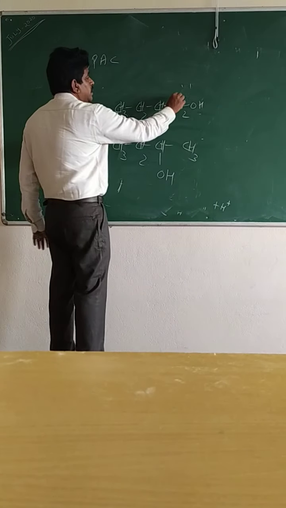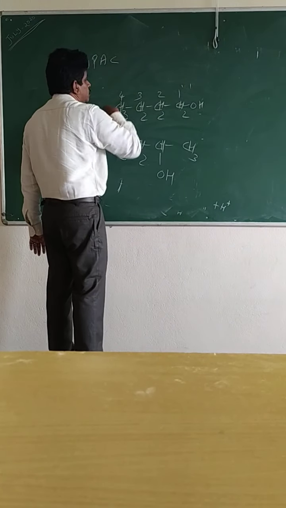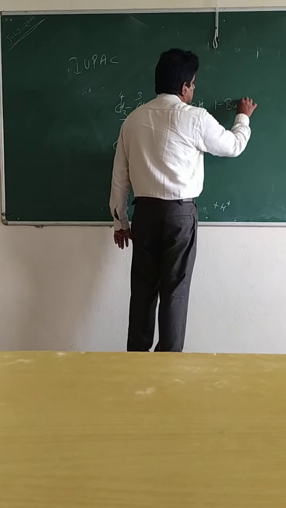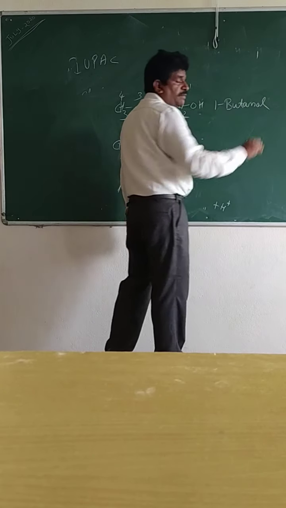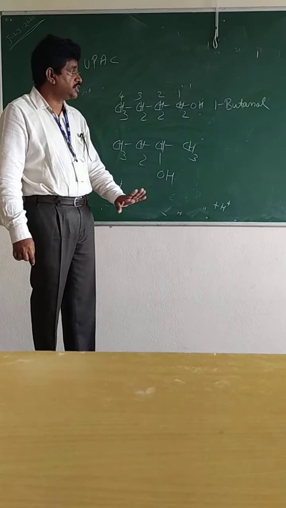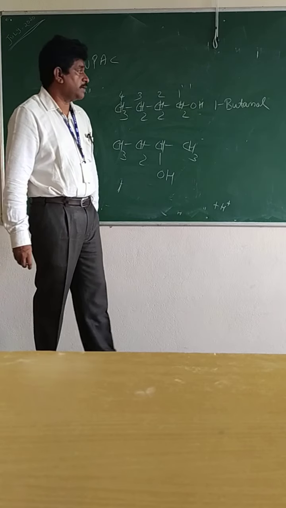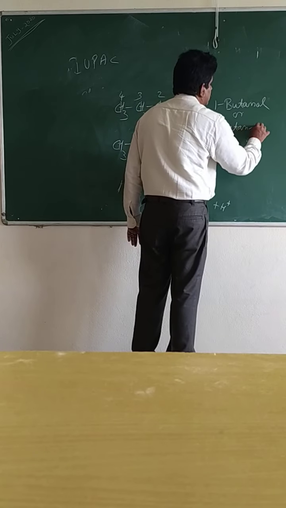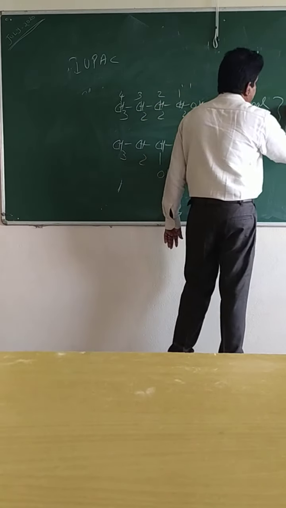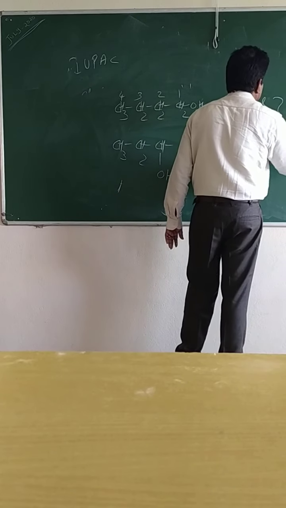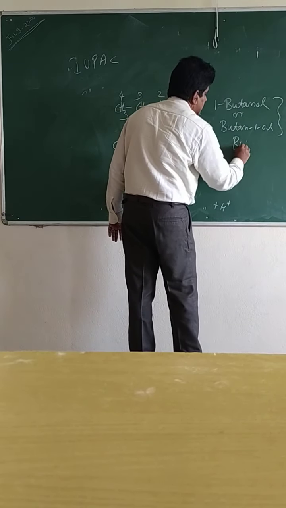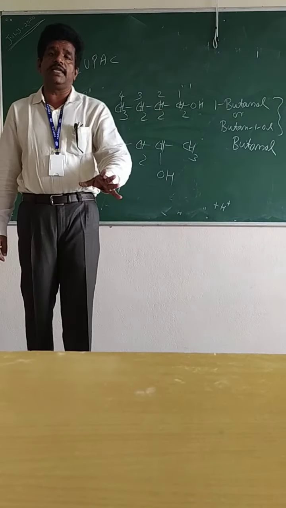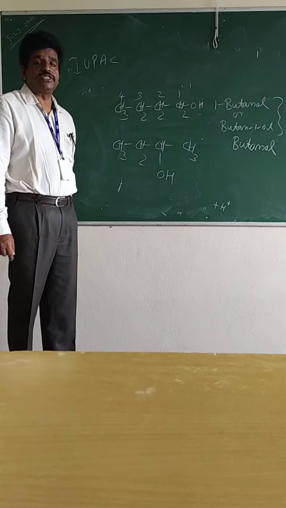If you start from here, 1, 2, 3, 4, its IUPAC name is 1-butanol, or simply if you say butanol, that is also correct. It's understood that the OH group is on the first carbon atom, or you can write butan-1-ol, or simply butanol.